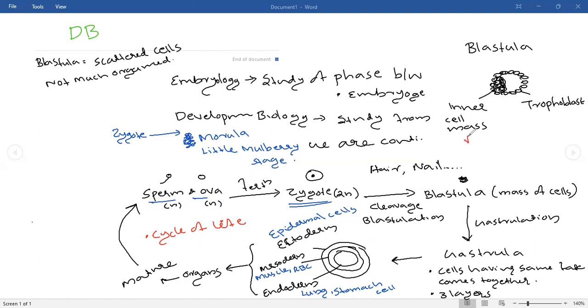The inner cell mass will be developing as embryo. The kid will be developing from the inner cell mass. Whereas the trophoblast, what is the duty of trophoblast? Trophoblast will be attaching on the uterus, and inner cell mass will be developing as embryo.